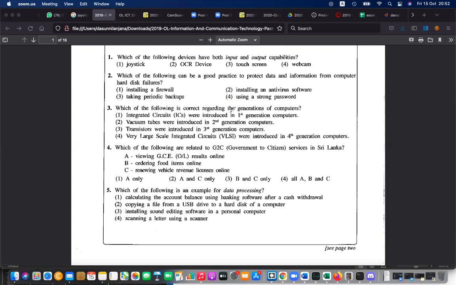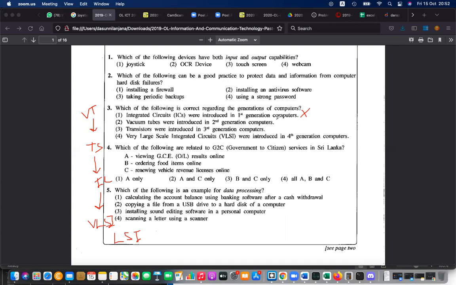Okay, which of the following is correct regarding the generations of computers? Integrated circuits, first generation, no. First generation vacuum tubes. Second generation transistors. Then came the integrated circuits. Then developed the very large scale integration and large scale integration in 4th generation. This is wrong.